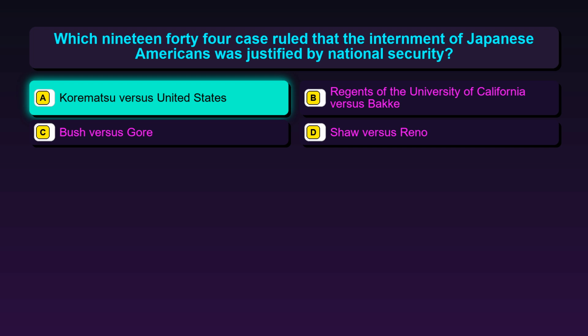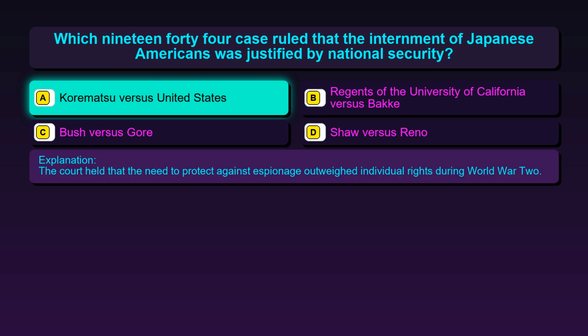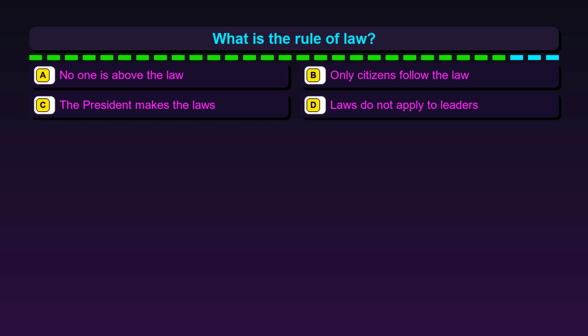The correct answer is option A, Korematsu versus United States. The court held that the need to protect against espionage outweighed individual rights during World War II. Question 147. What is the rule of law? Option A, no one is above the law. Option B, only citizens follow the law. Option C, the president makes the laws. Option D, laws do not apply to leaders.